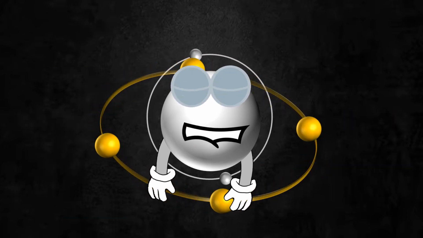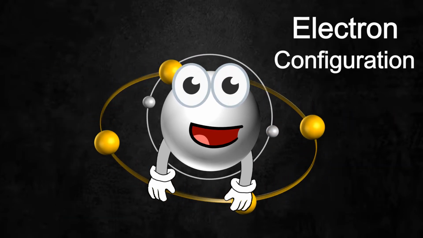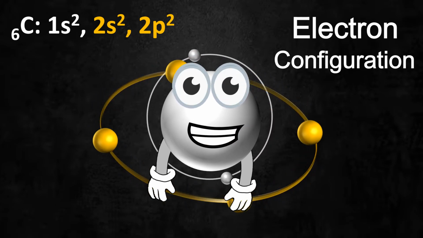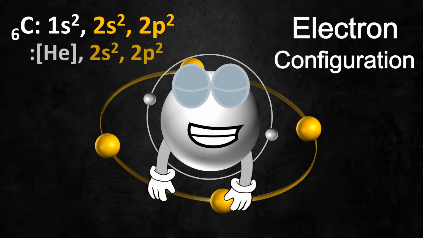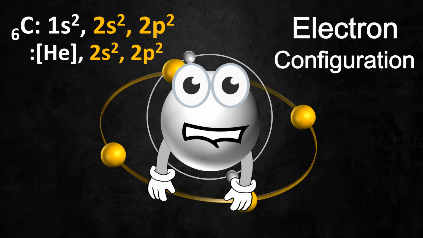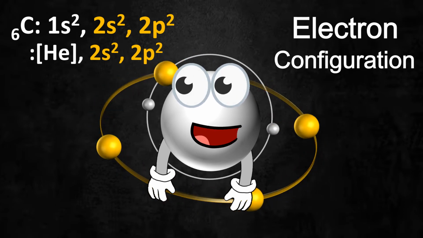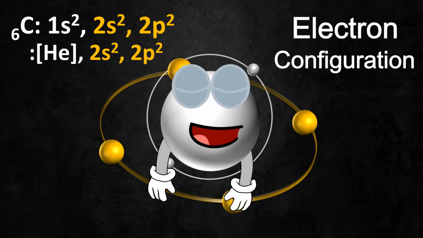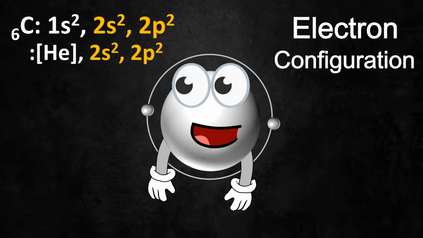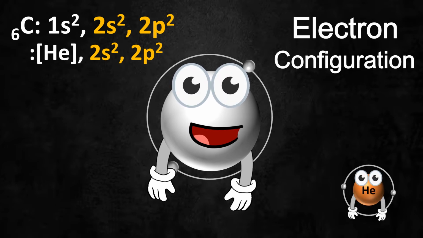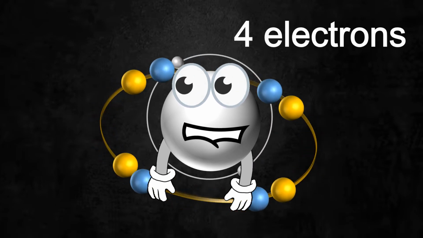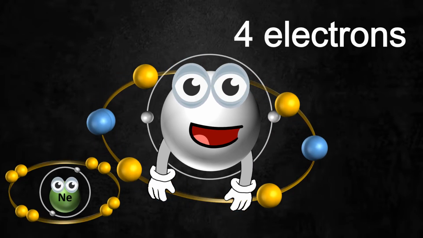As you know, I have 6 electrons. My electron configuration is 1s2, 2s2, 2p2. Some write it according to the nearest inert gas, helium: [He] 2s2, 2p2. You will notice from my electronic distribution that I have 4 electrons in the outer shell, and therefore I have the ability to lose them in order to become more stable as the nearest inert gas, which is helium. Or gain 4 other electrons as well, and turn to the nearest inert gas, which is neon.